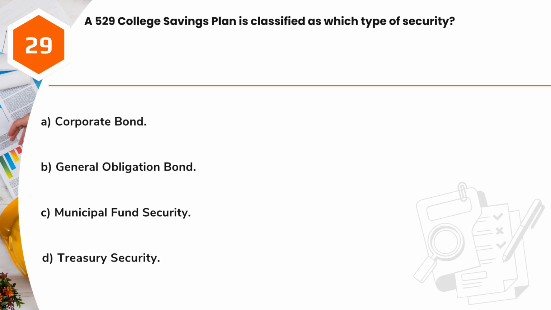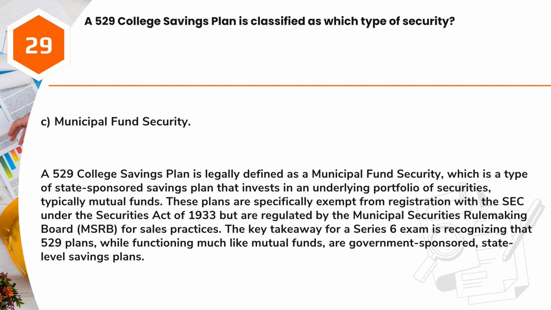Question 29. A 529 college savings plan is classified as which type of security? A. Corporate bond. B. General obligation bond. C. Municipal fund security. D. Treasury security. Answer: C. Municipal fund security.